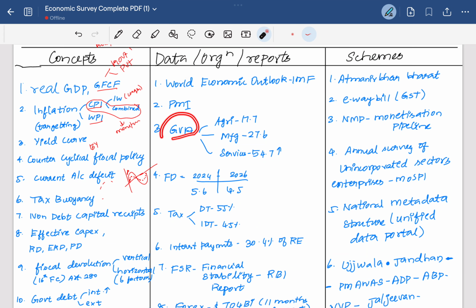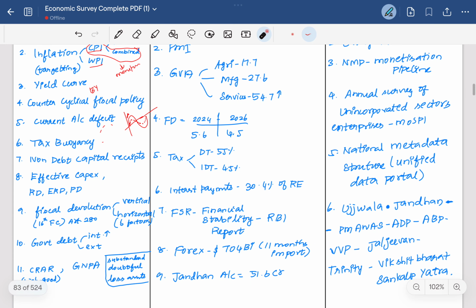Then gross value added: the gross value added data of agriculture accounts for 17.7%, manufacturing 27%, and services. Then the fiscal deficit, which in the current year is 5.6, and the government aims to reduce it to 4.5%. Here we also have the FRBM Act, which mentions reducing the revenue deficit to zero, and the fiscal deficit to a certain percentage. Then the tax data, that is direct taxes and indirect taxes. Direct taxes are around 55%, and indirect taxes, obviously GST, are around 45% collected.